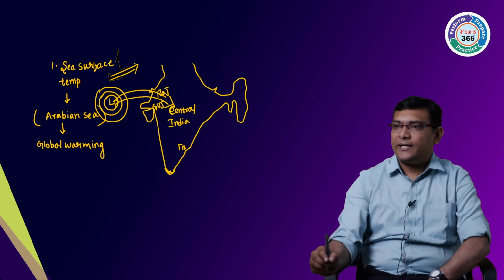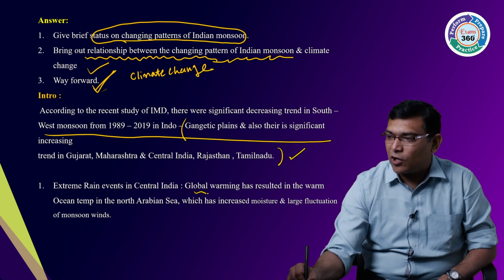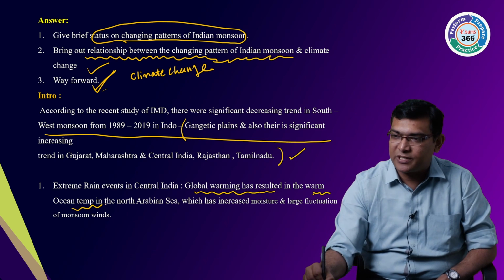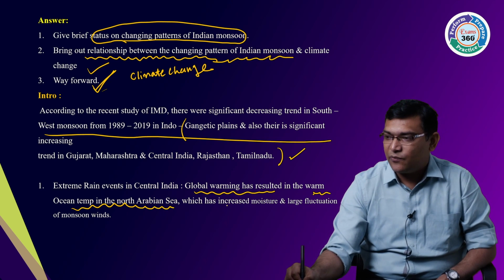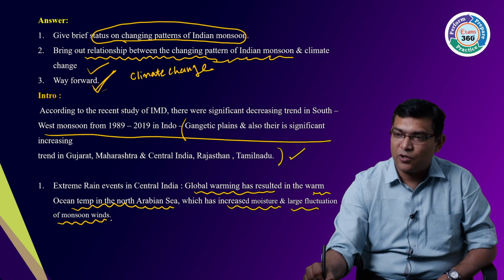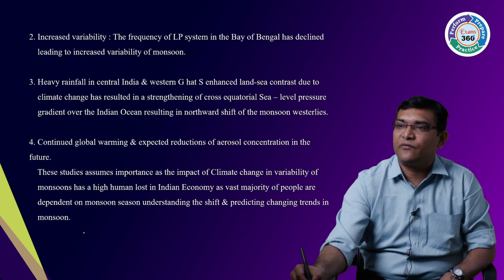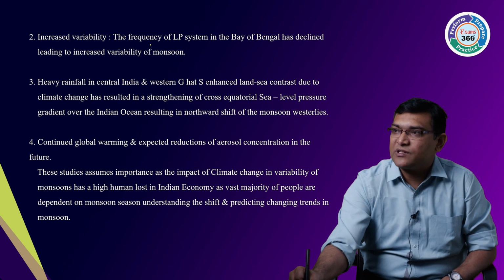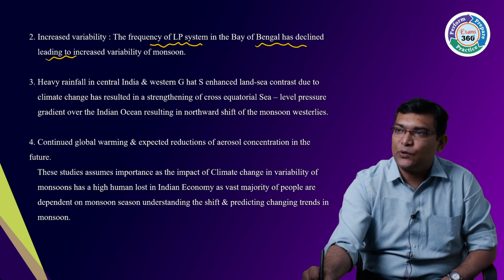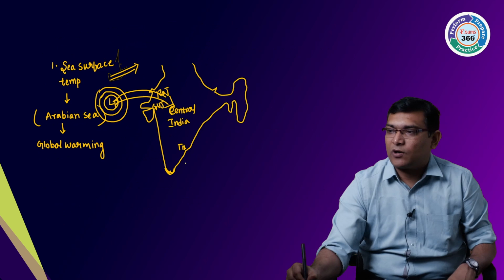Second, the extreme global warming has resulted in the warming of ocean temperatures in the northern Arabian Sea, which increases the moisture and causes large fluctuations of monsoonal winds. Also there is increasing variability. The frequency of low pressure systems in the Bay of Bengal has declined, leading to increased variability of the monsoons.